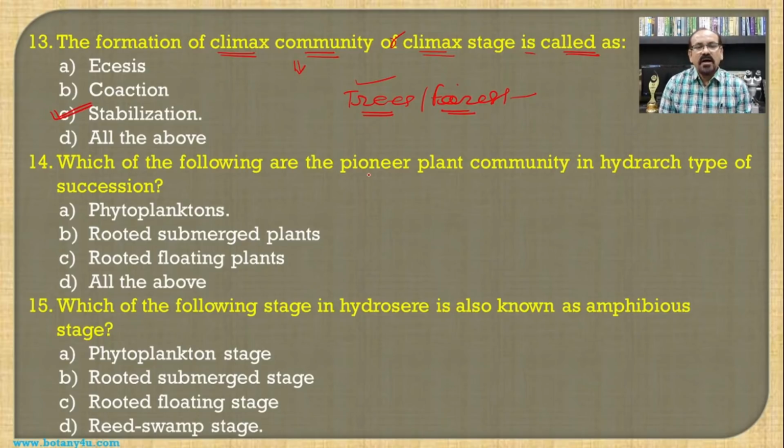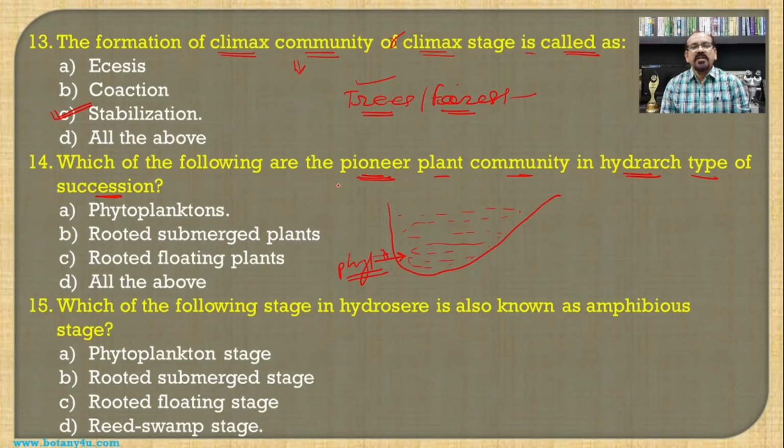Which of the following are pioneer plant communities in the hydrarch type of succession? If you see the initiation of succession in a water body, then first of all the type of organisms which are developing here are nothing but the phytoplanktons. Hence the pioneer plant communities which are developing in the hydrarch type of succession are the phytoplanktons, and hence phytoplankton becomes the answer for this question.